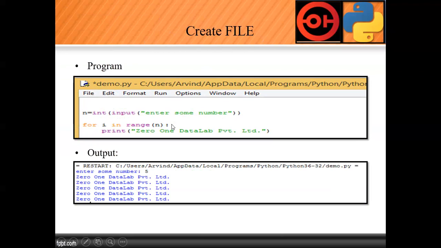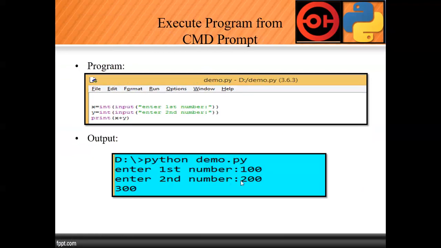Okay. So here we have, don't worry about that. This is a loop program and it's quite easy. We'll discuss about that, but right now just say that you need to execute a simple print statement. It is a for loop with a print. Don't worry about that. We'll focus on the loops also, but right now forget about that. So assume that this is the program. Execute the program from command prompt.